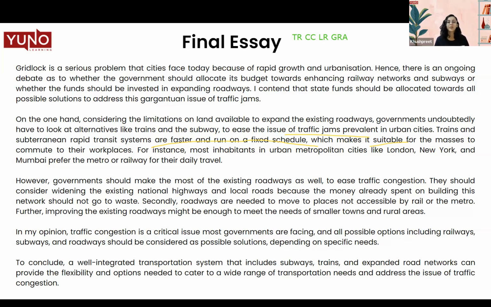So you need to make sure that whatever idea you're writing is exactly relevant and stitched to the idea of the question. Even when I'm talking about faster, more efficient and fixed schedule and people can commute to workplaces, I still stitch it to the main argument of easing the traffic congestion. That is why I was reiterating again and again in the beginning that it's very important for you to reread the question as many times as possible.